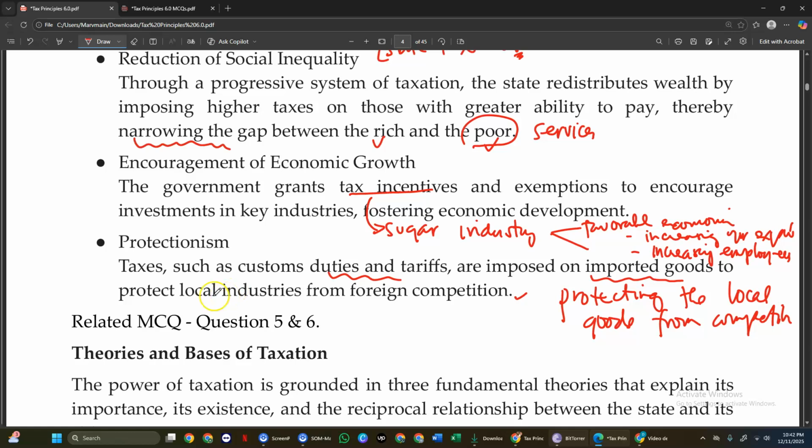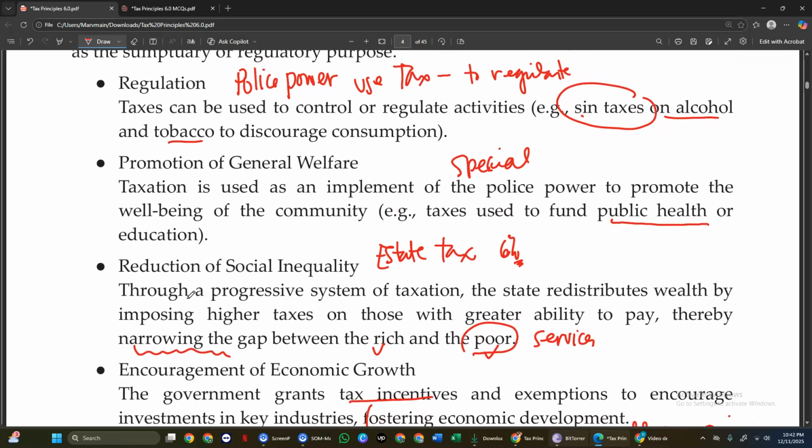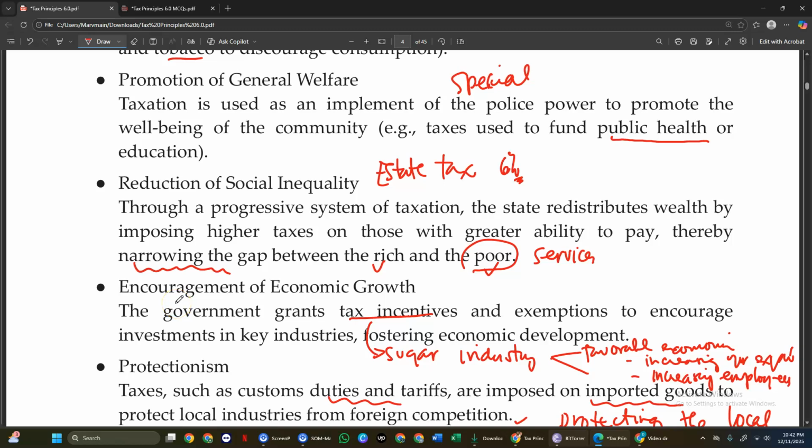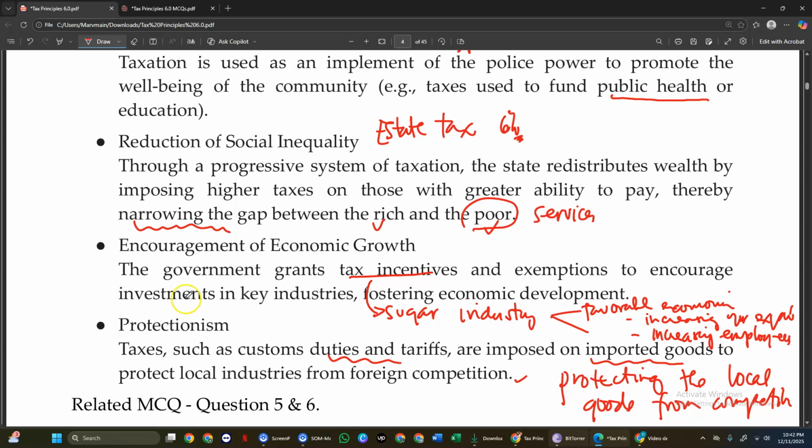So take note of this. For our 5 secondary purposes, we have regulation, promotion of general welfare, reduction of social inequality, encouragement of economic growth, and protectionism. Thank you.